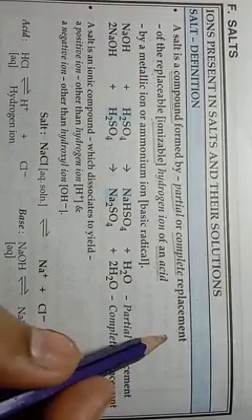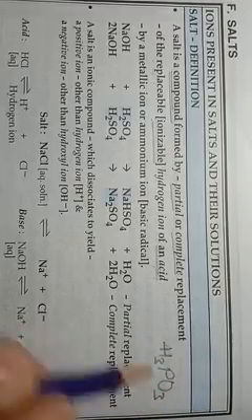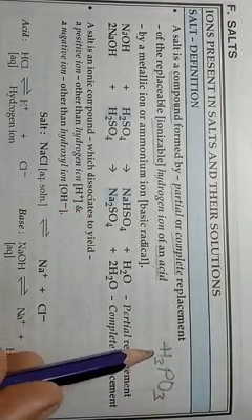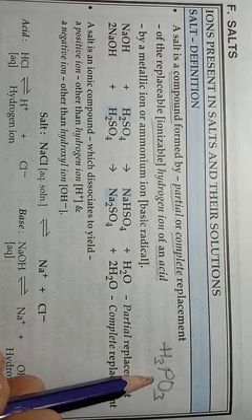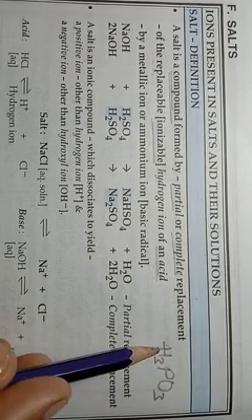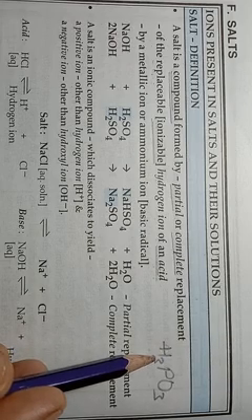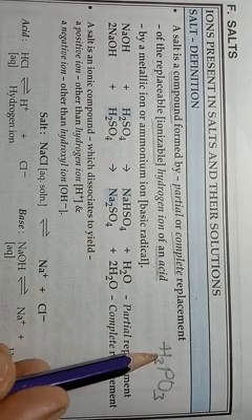For example, in H3PO3 there are 3 hydrogen atoms present per molecule of this acid. The name of this acid is phosphorus acid. So 3 atoms of hydrogen are there per molecule, but only 2 are replaceable or ionizable.